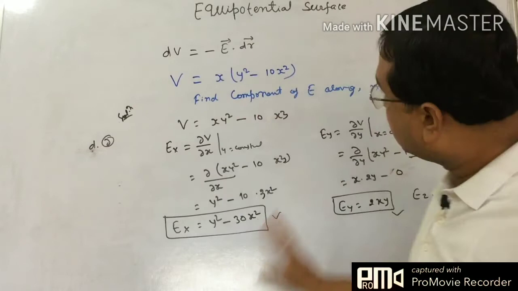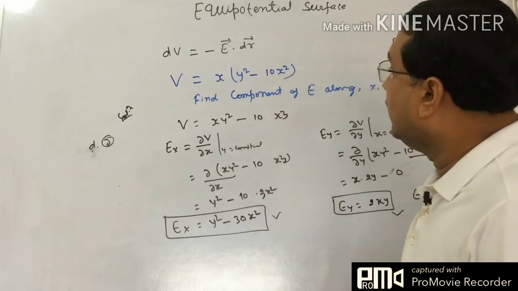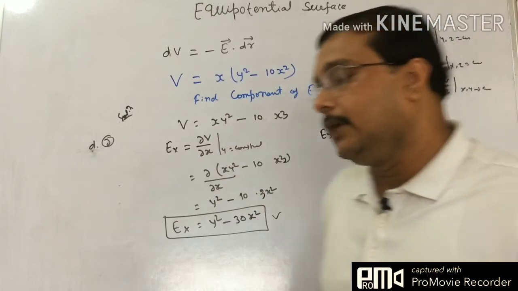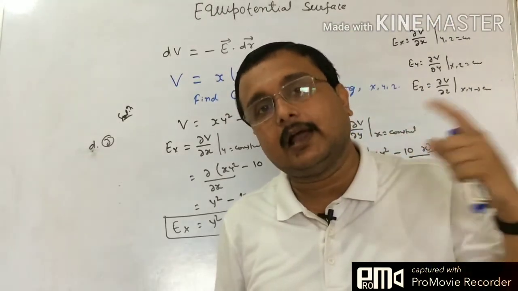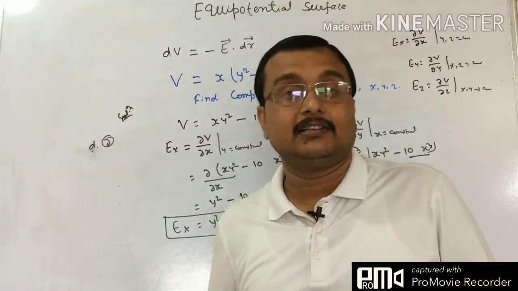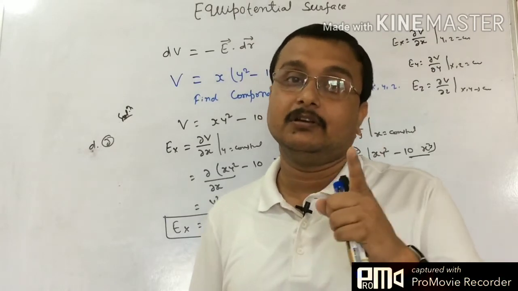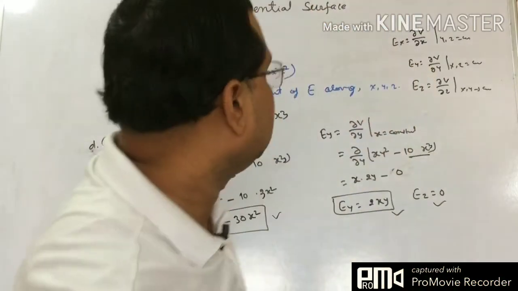So in this way, what we are trying to do is find the value of the potential gradient. If we differentiate with respect to x, then y and z have to be constant. If we differentiate with respect to y, x and z have to be constant, and if we differentiate with respect to z, x and y have to be constant, right? So just write it down.